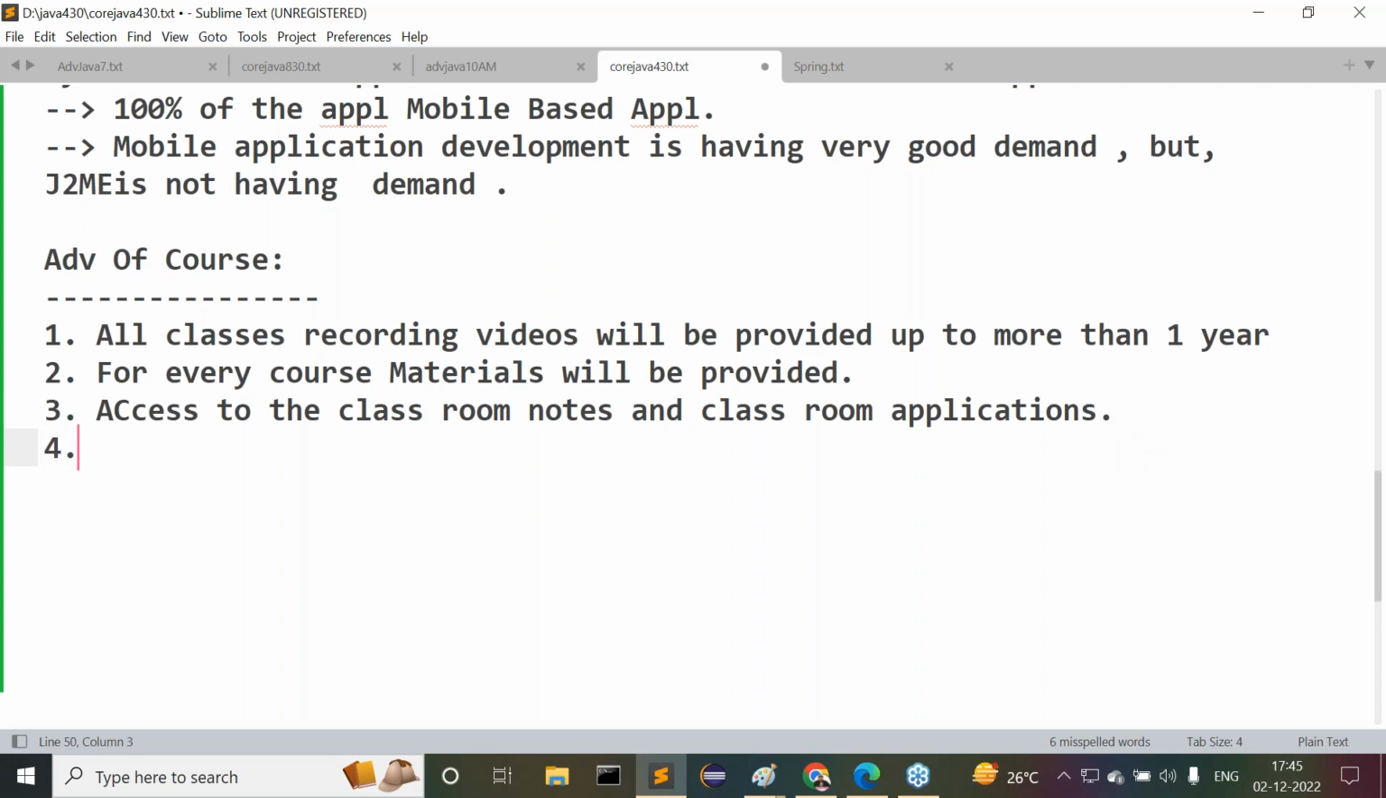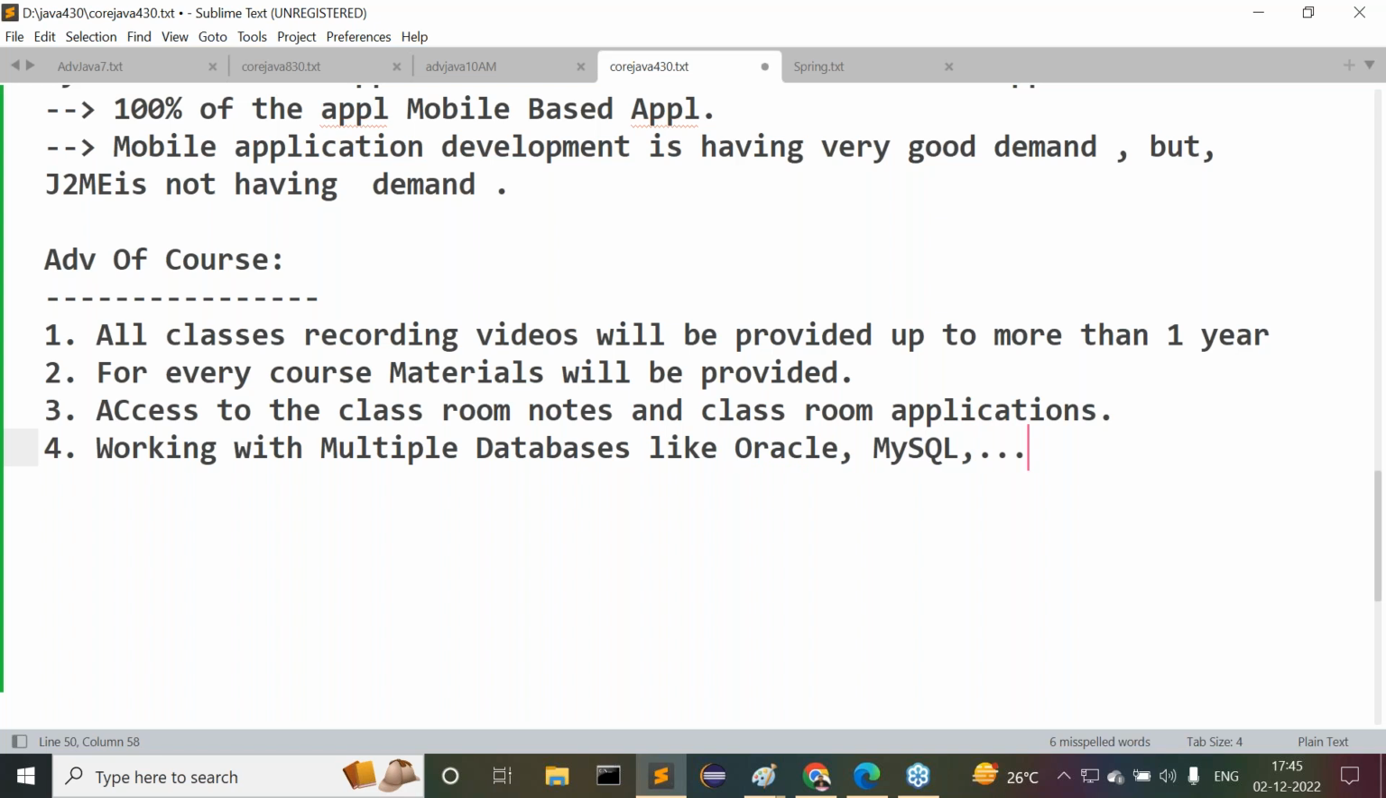Next, we are going to work with multiple databases. For example, if I go for JDBC, database connections, we require a database. We are going to work with multiple databases like Oracle and MySQL and so on. These two databases I'm going to use. But of course, the Oracle course is going on separately.